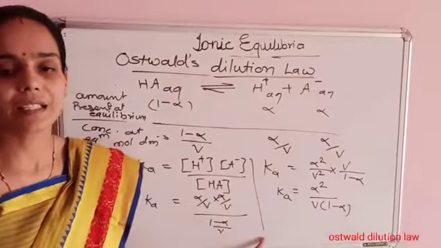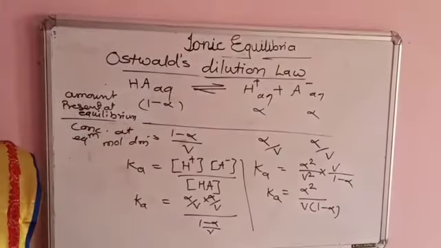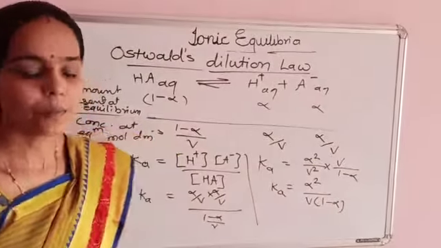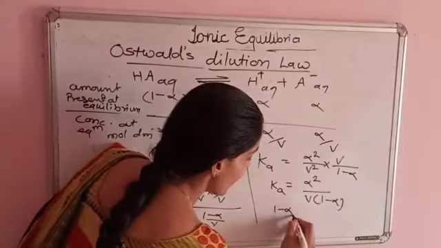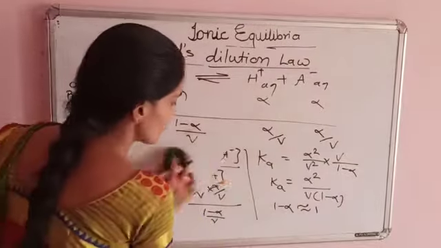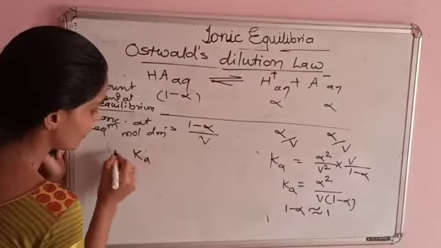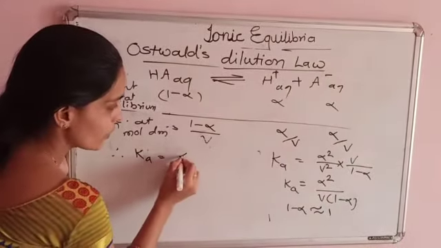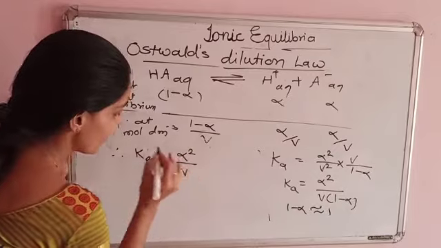For the weak acid HA, alpha is very small. Therefore 1 minus alpha is nearly equal to 1. Therefore Ka is equal to alpha square divided by V.